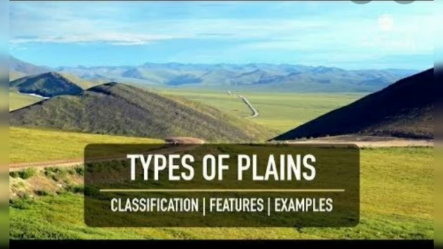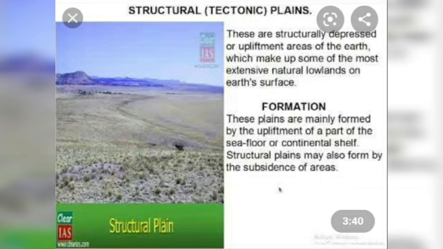Now the types of plains include the structural plain. These plains lie near the coastal area, and are formed because the sea bottom near the coastal area rises up. So it is the upliftment of a part of the sea floor or the continental shelf area.